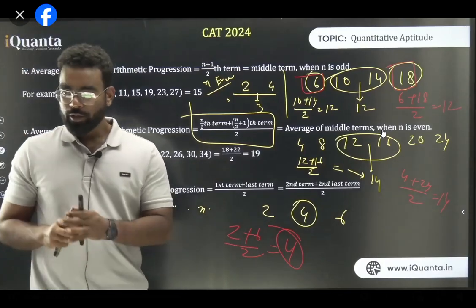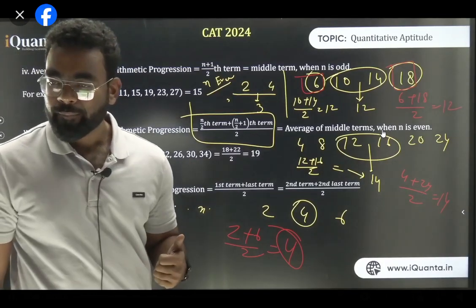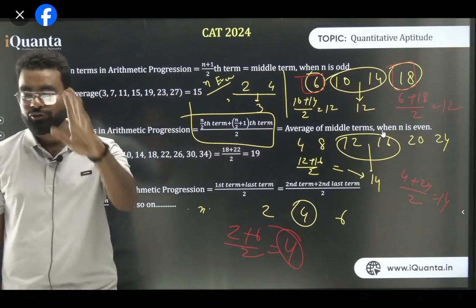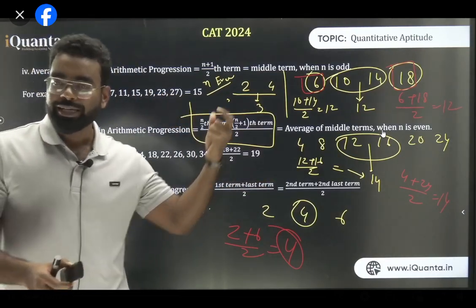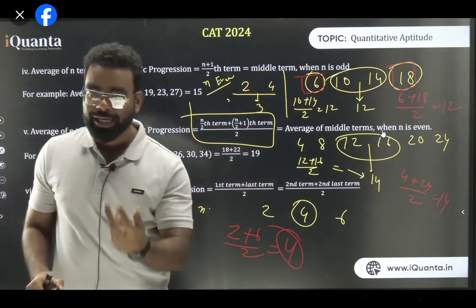Am I clear? तो पहले हम लोग यहाँ पे तीन चीज सीखे. पहला चीज क्या सीखे? First thing we learned, in this case अगर odd number of terms है तो middle terms का average है. अगर even number of terms है तो दोनों middle terms होगा, उसका average is the average.